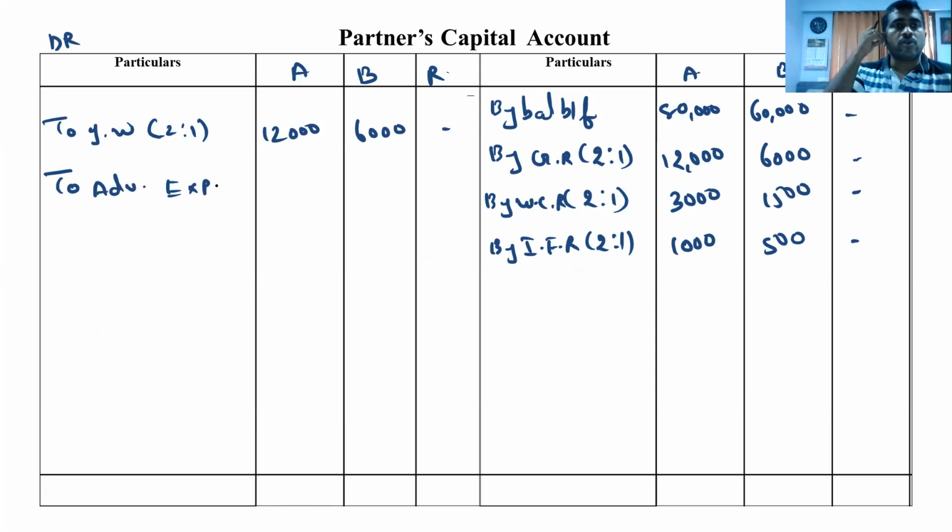Which ratio? 2:1. So 6,000 into 2 divided by 3, 4,000 and 2,000. Right? So here completes the advertisement expenditure. Now we are going for the first point.